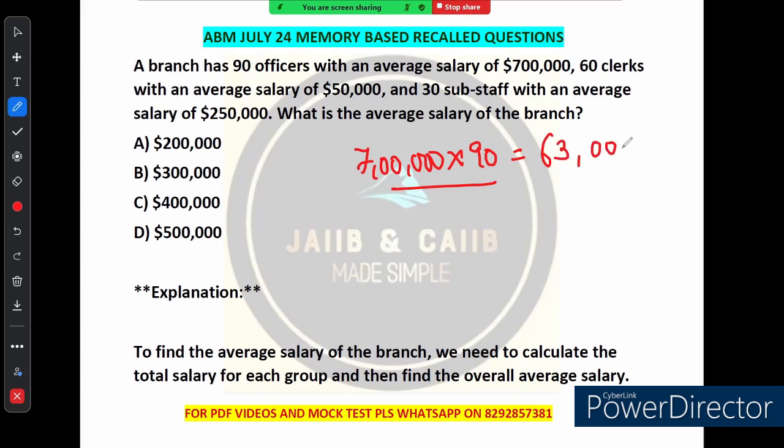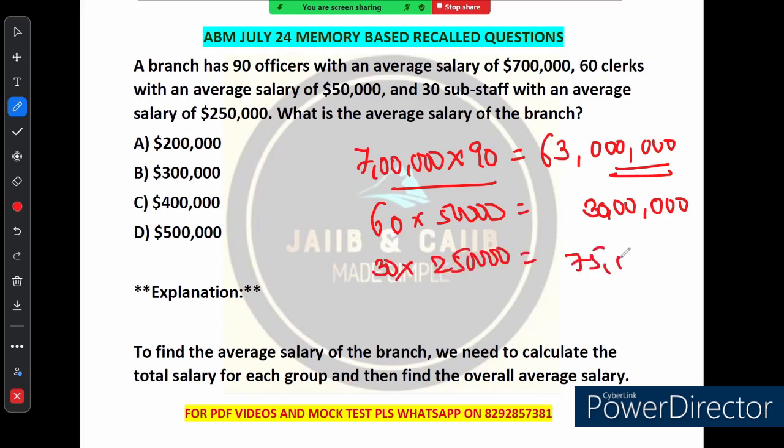6 crore 30 lakh. Okay, now for clerks, you calculate the total salary. How much will it be? 60 multiplied by 50,000. How much will it be? I think 30 lakh. Now if you calculate the same for sub staff, how many sub staff are there? 30 sub staff are there and 2,50,000. So it is 75 lakh, right? Now you calculate the total number of employees: 90 officers, 60 clerks and 30 sub staff. Add all of them and it will give you 180.